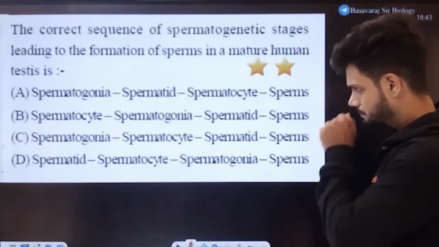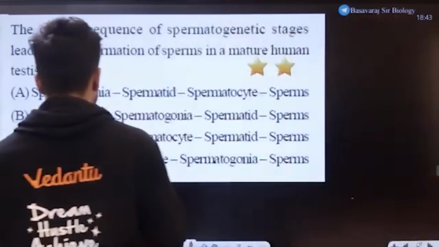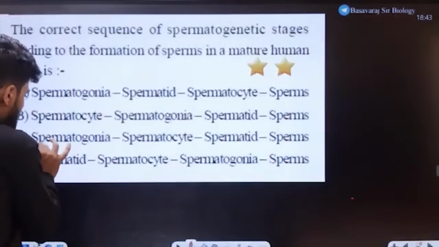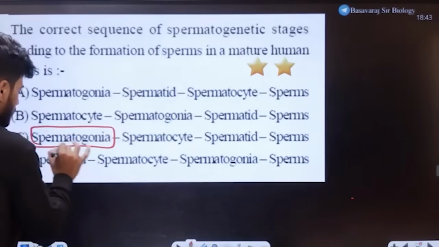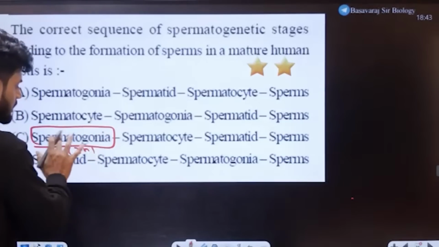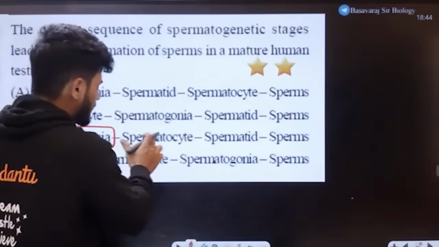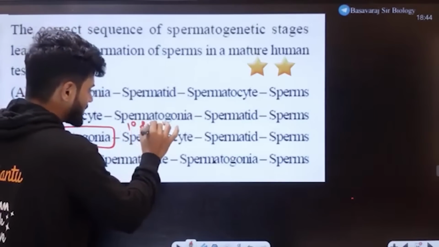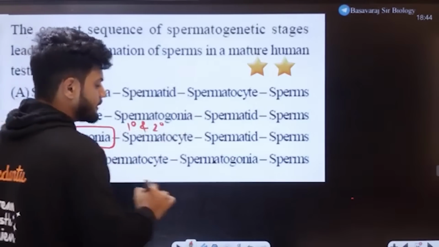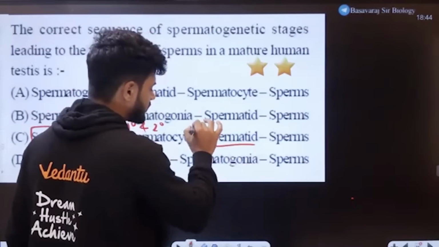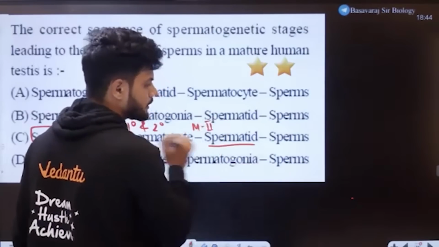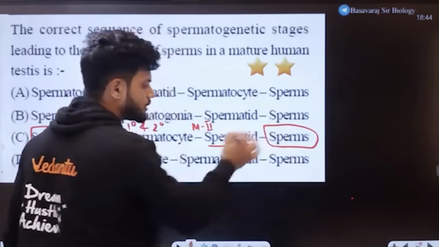It will always start from spermatogonia, which is diploid in nature. Then primary and secondary spermatocyte. Then we get spermatid after M2, meiosis 2. Then we end up getting the sperm eventually.